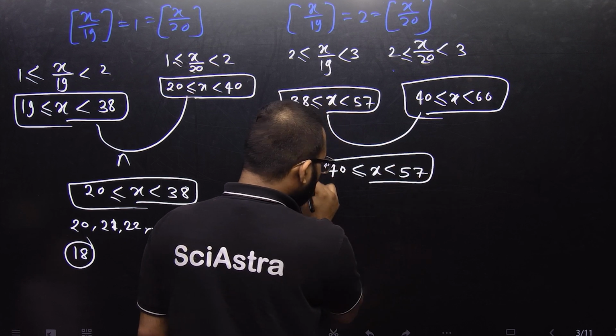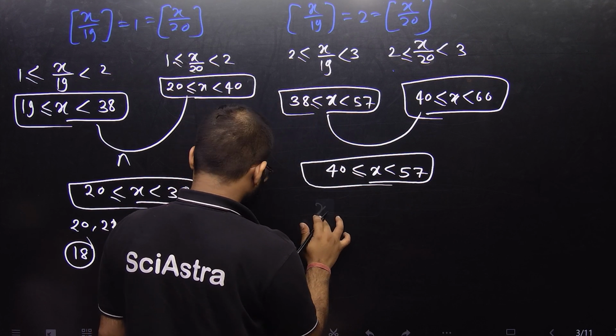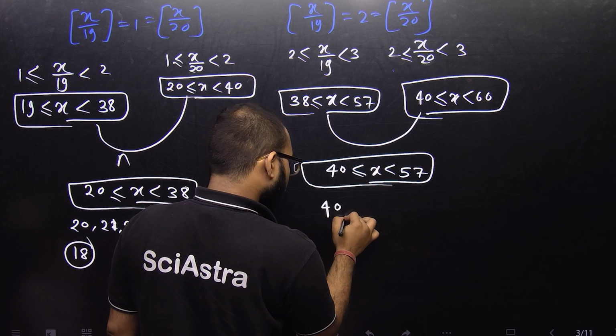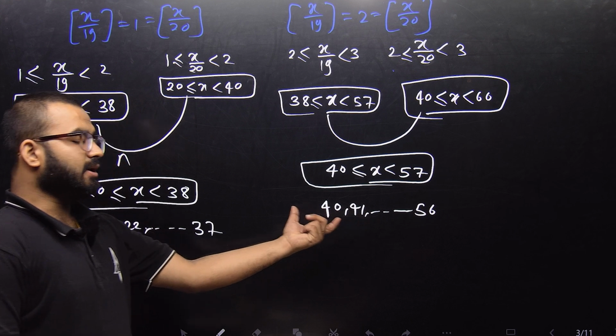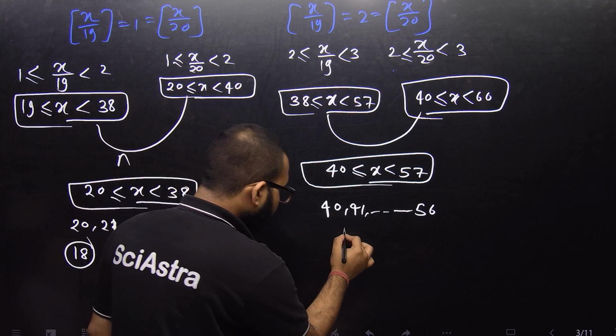The positive integers here are 40, 41 up to 56. So there are 17 positive integers.